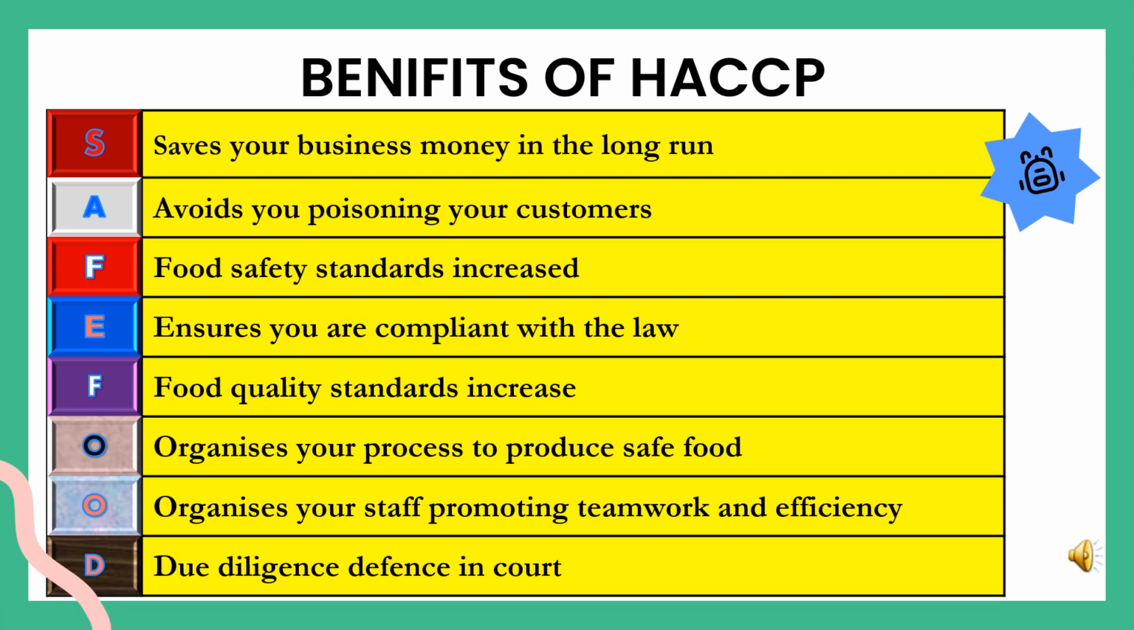Now let us look at what are the benefits of implementing a HACCP plan. The benefits of HACCP can be acronymed as SAFE FOOD. Now let us look at each of them one by one. First is saves your business money in the long run, avoids poisoning your customers, food safety standards are increased, ensures that you are compliant with law, food quality standards are increased, organizes your process to produce safe food, organizes your staff, promoting teamwork and efficiency, due diligence defense in court is ensured.